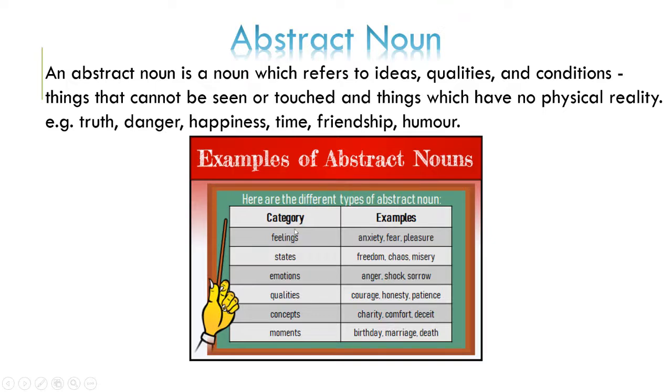There are many different types of abstract nouns. Just like the category of feelings. Feelings means if we have anxiety, fear, pleasure, those do not have any physical reality, so those are known as abstract nouns. States like freedom, chaos, misery are also known as abstract nouns. So an abstract noun is a noun which does not have any physical reality. It is kind of a feeling that we can explain.